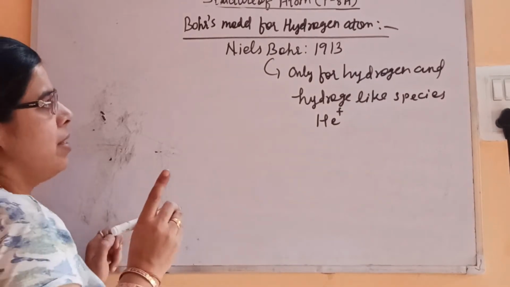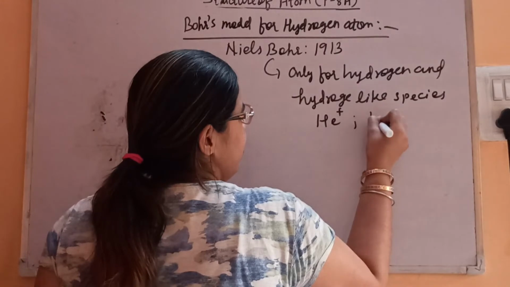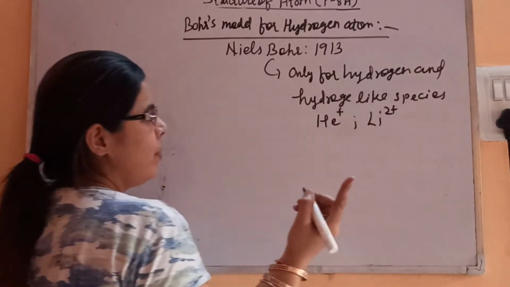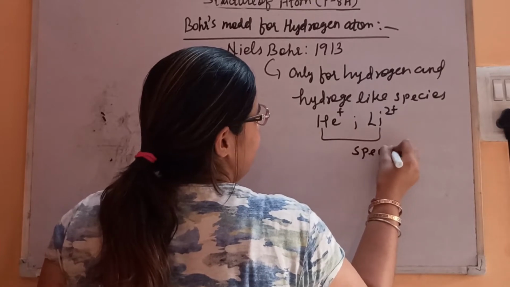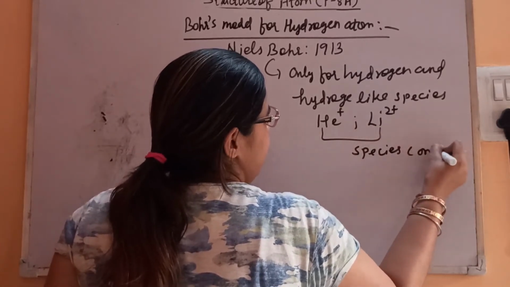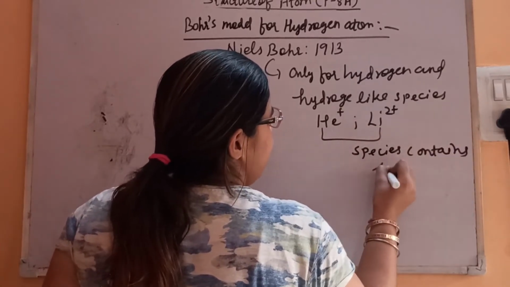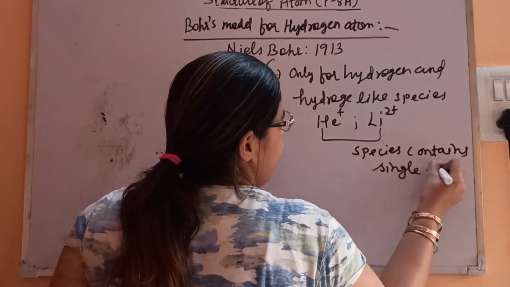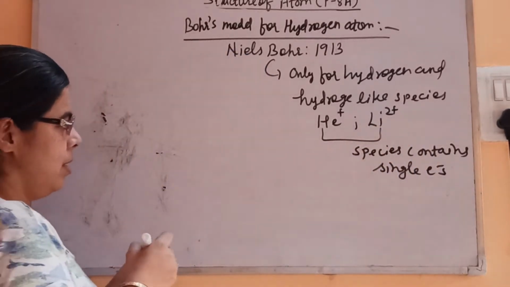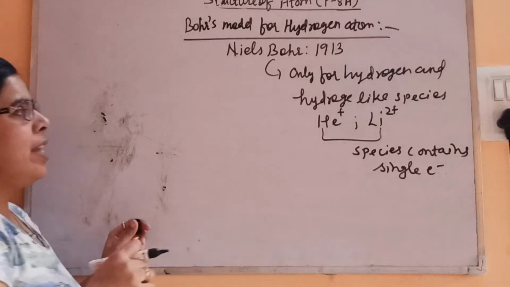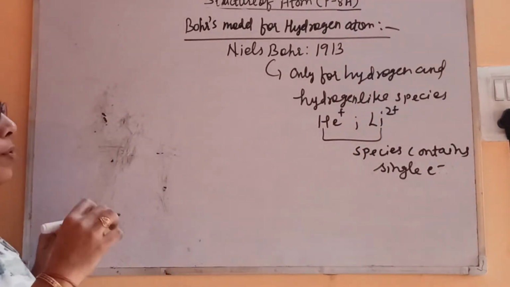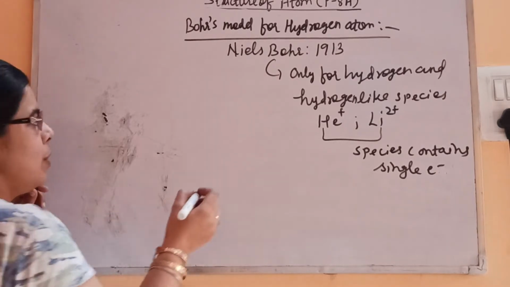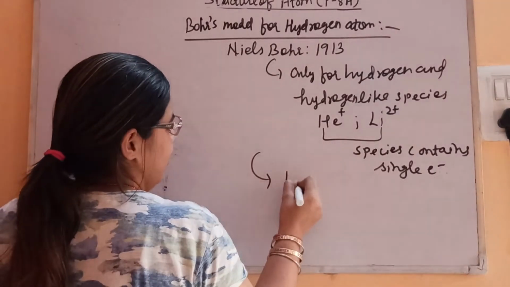So one is lost, so 1 electron. Then lithium 2 positive, 1 electron. So species containing a single electron like hydrogen are known as hydrogen-like species.